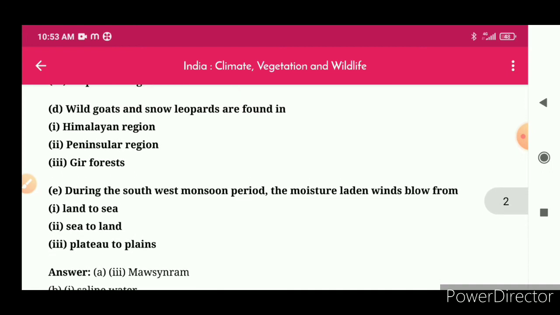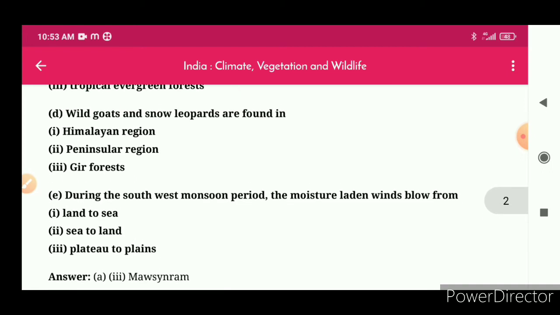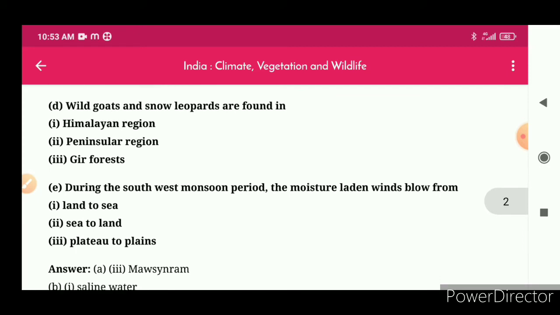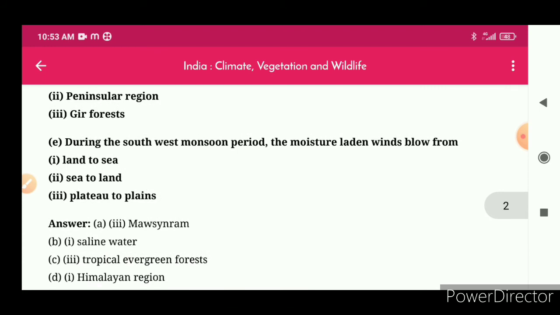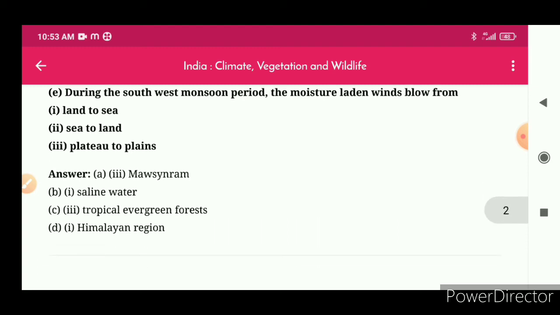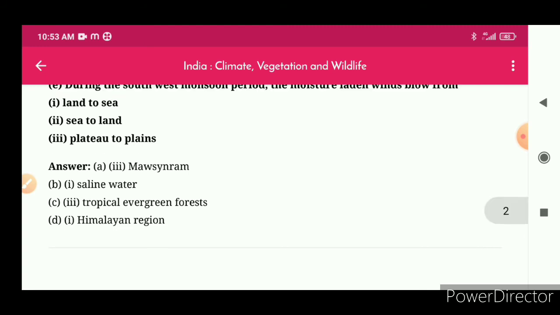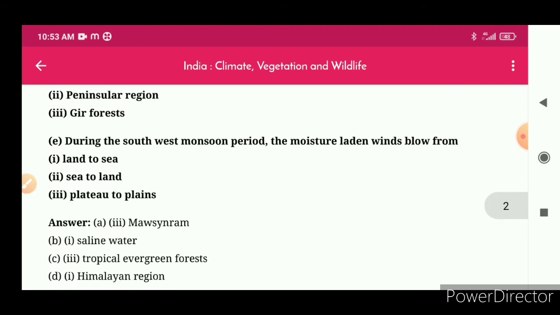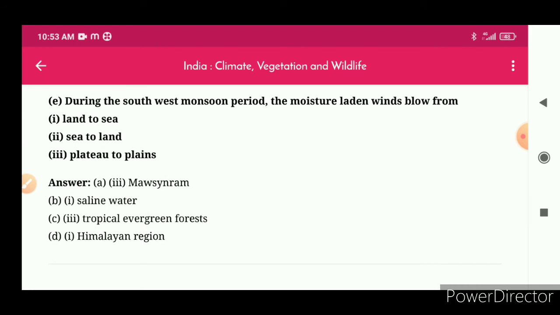D. Wild goats and snow leopards are found in: options are Himalayan region, peninsular region, and Gir forest. Answer is Himalayan region. E. During the southwest monsoon period, the moisture-laden winds blow from: options are land to sea, sea to land, plateau and plains. That question's answer is to be found by you, in your own way and with your knowledge.